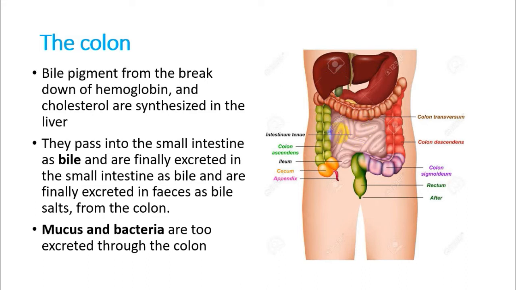So this bile which digested different things can turn to bile pigment, and bile pigment can be excreted with the help of the colon. And the brown color of feces is also because of that bile pigment. Also, besides bile pigment, the colon or large intestine can excrete mucus and some bacteria as well.